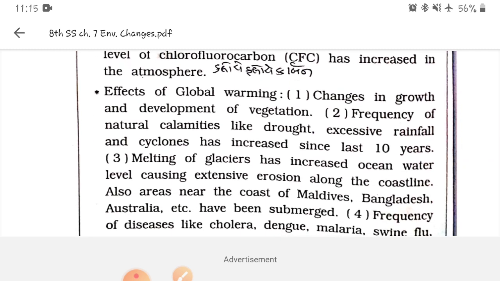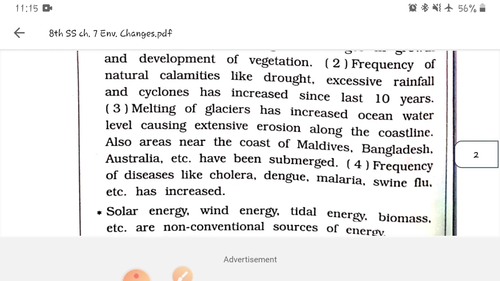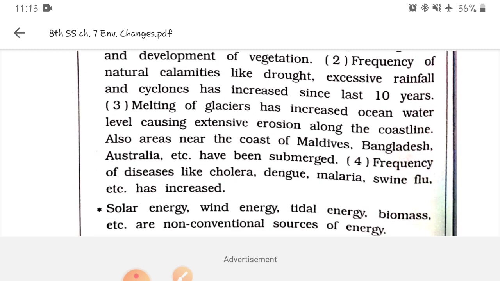Now what are the effects of global warming? Change in growth and development of vegetations. The vegetations of earlier times were full of quality. Nowadays it is not like that. Then the frequency of natural calamities like drought, excessive rainfall, cyclone has increased, melting of glaciers, and that extra level of water damages the coastlines of Bangladesh, Maldives, Australia. Then the frequency of diseases like cholera, dengue, malaria, swine flu has also increased.